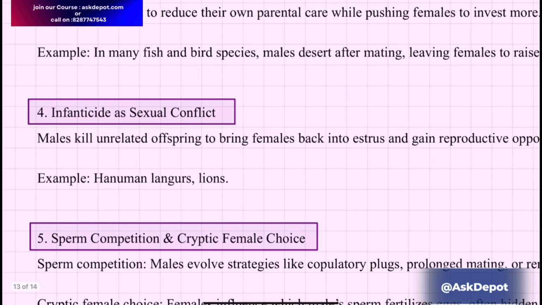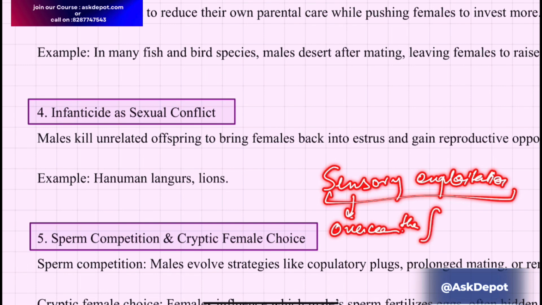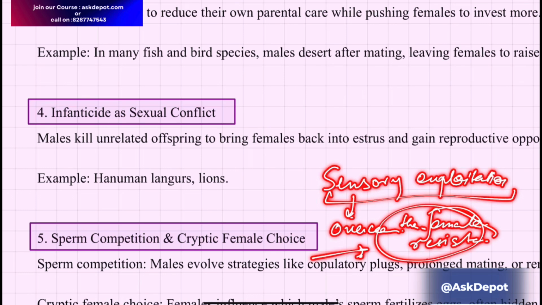One thing I would like to highlight is that there are certain sensory exploitations. This happens in order to overcome female resistance. When the female shows resistance or reluctance, the male will develop certain sensory exploitations. It can even result in chase away selection.